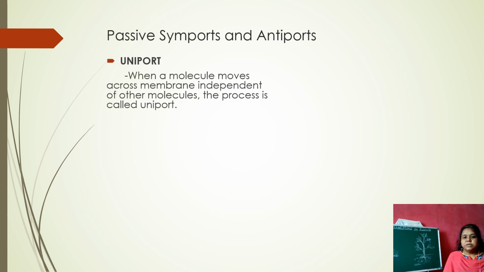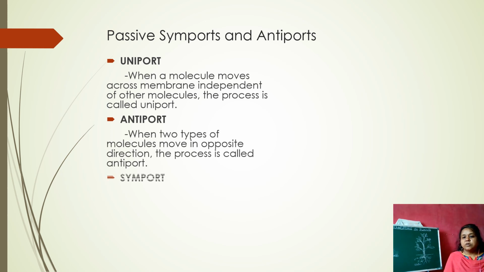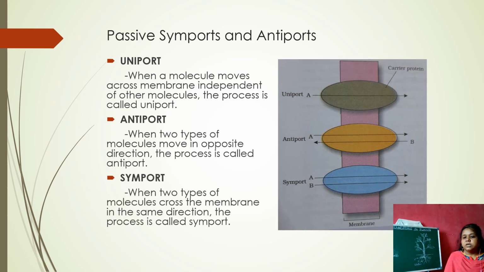Next, coming to the directions of the substances, there are 3 types of directions in how these substances pass through the proteins. They are uniport, antiport, symport. In uniport, when a molecule moves across the membrane independent of other molecules, the process is called uniport.